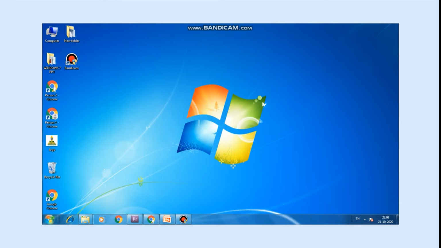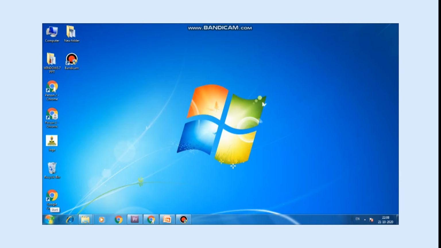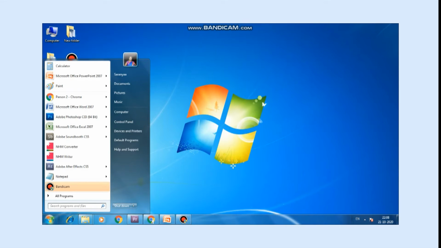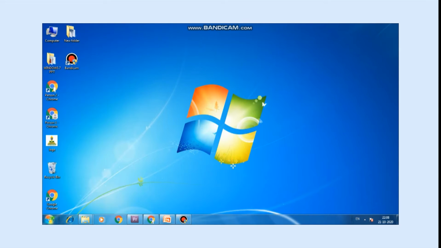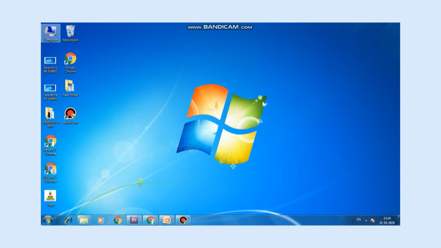Children, see here. This is the Windows 7 desktop. These are called icons. This is the start button. And this is the taskbar. In the taskbar, frequently used applications are present here. And these are called document icons. When you minimize a document, it will be visible here. That is called document icons. And this is My Computer. My Computer is called a disk drive icon.